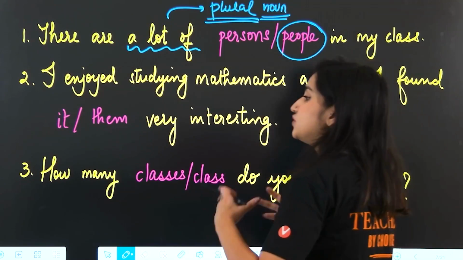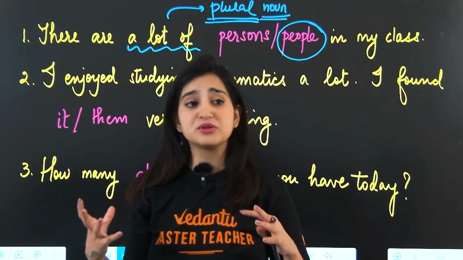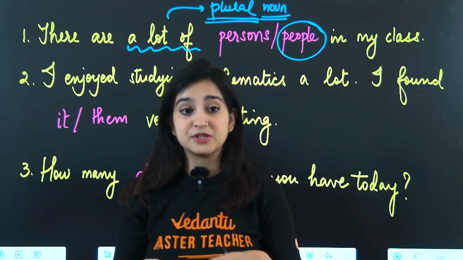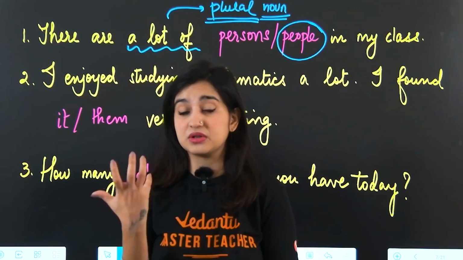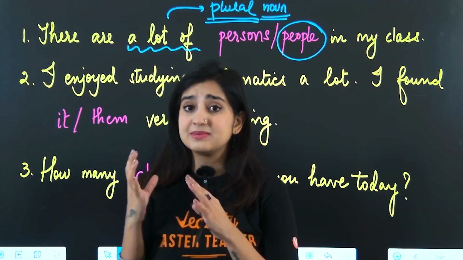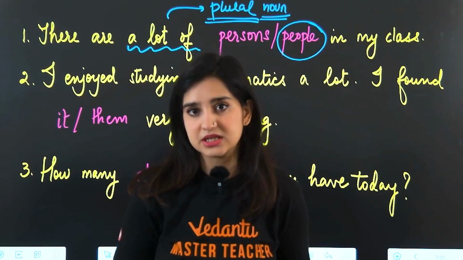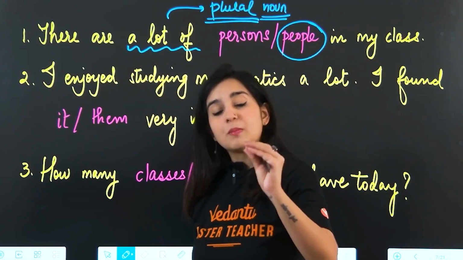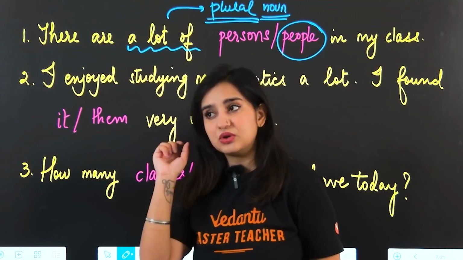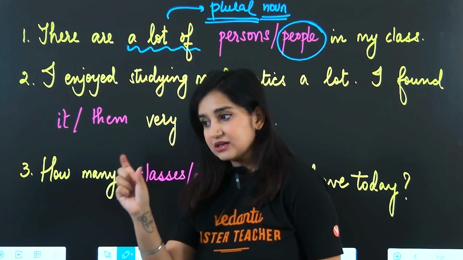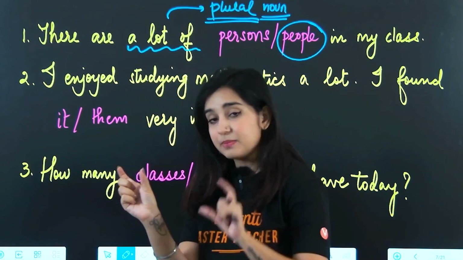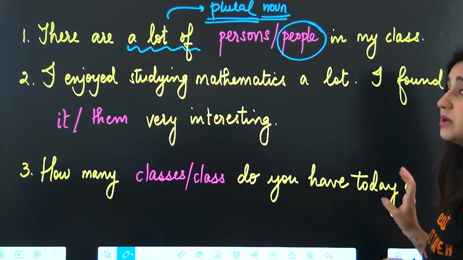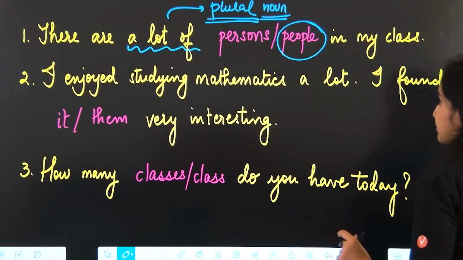Verb tends to be the most confusing part of speech, because not only is it very versatile, there are helping verbs, there are main verbs, it changes according to the tense, it changes according to the subject, and also a lot of times there are some verbs that don't behave like verbs in a sentence. We're going to take a look at that also a little later in this session. So make sure you're always on the lookout and you know that the verb here is for this subject, and if this verb is for this subject, I need to make sure they agree with each other. Okay, here what are we going to do? First, we're going to recognize what our subject is.